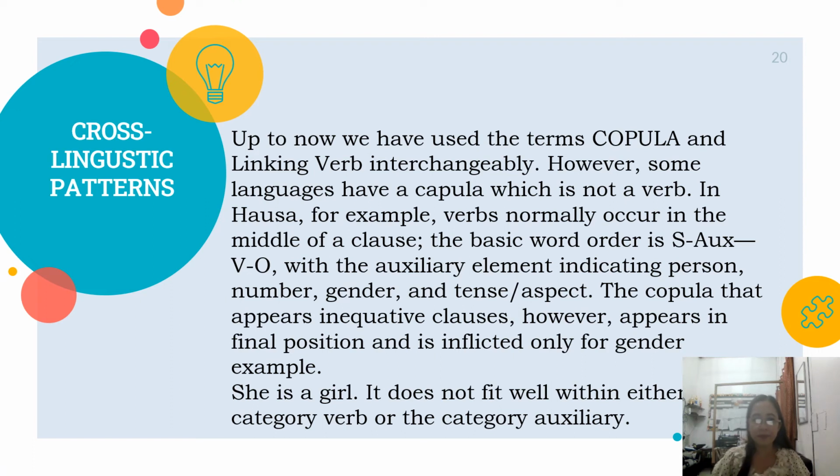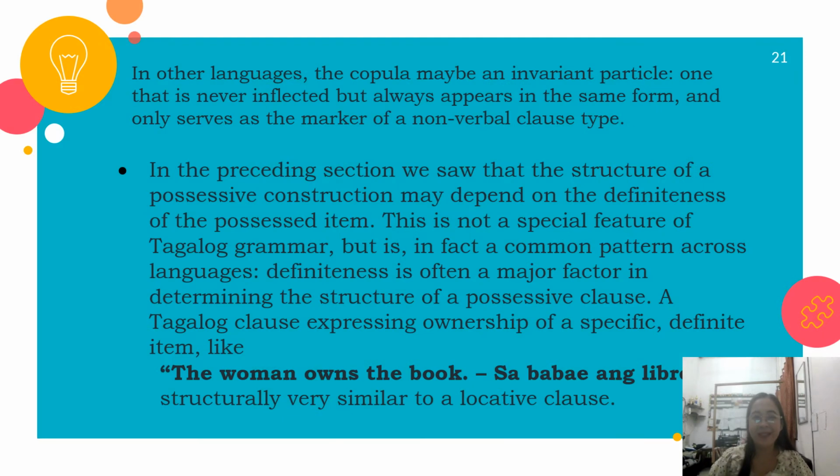Example: She is a girl. It does not fit well within either the category verb or the category auxiliary. In other languages, the copula may be an invariant particle, one that is never inflected but always appears in the same form and only serves as the marker of a nonverbal clause type.